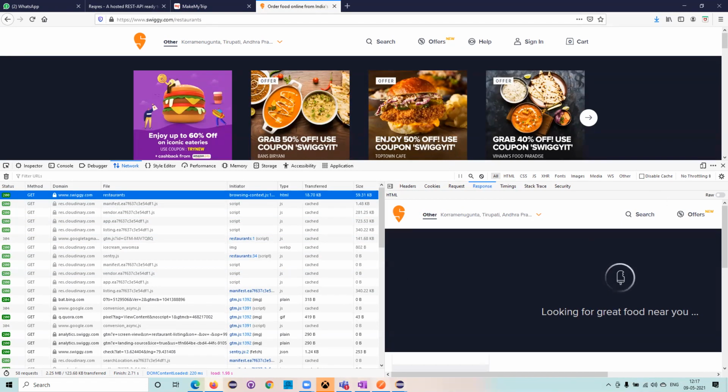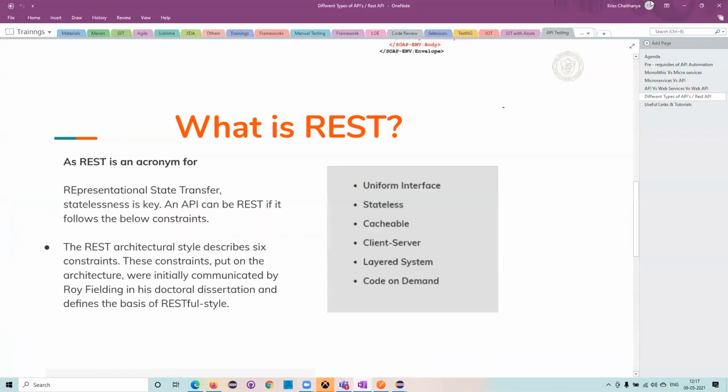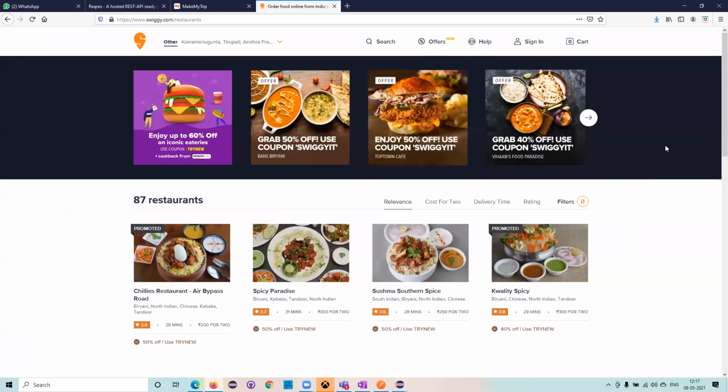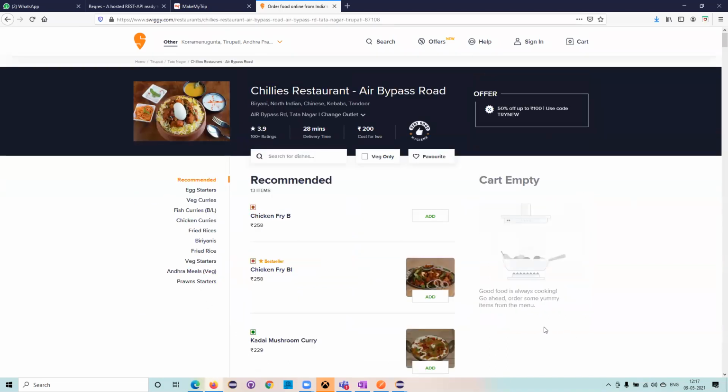Now, what exactly I wanted to show is that it was trying to change from one state to another state. For example, if I click on this Chili's restaurant, it will go to another state. It was transforming from one state to another state, and before that, it leaves the earlier state.